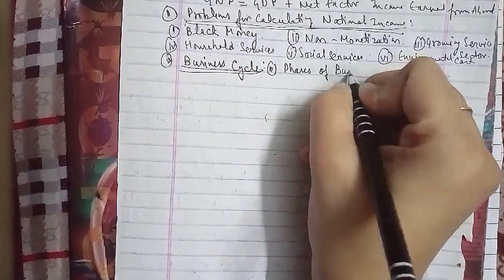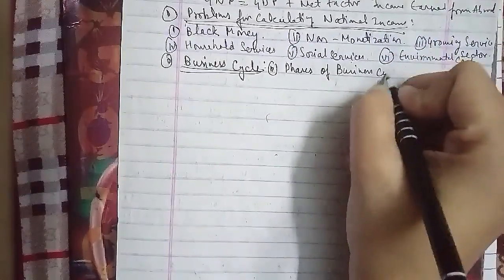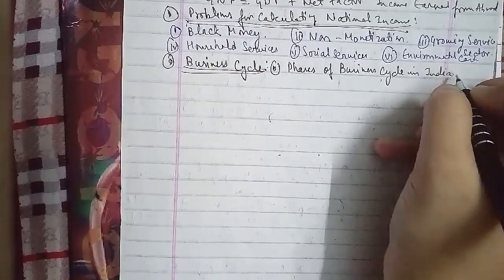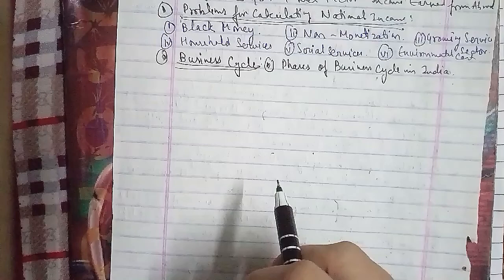Here we have a business cycle that can be identified as a sequence of the 4 phases.